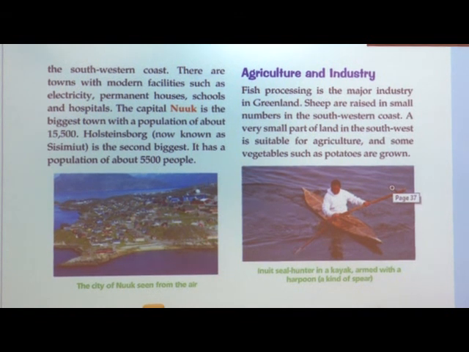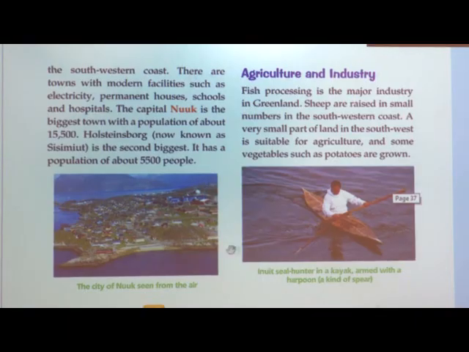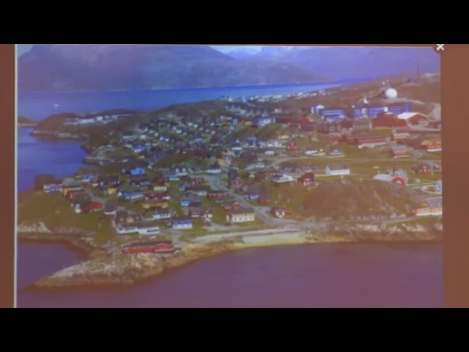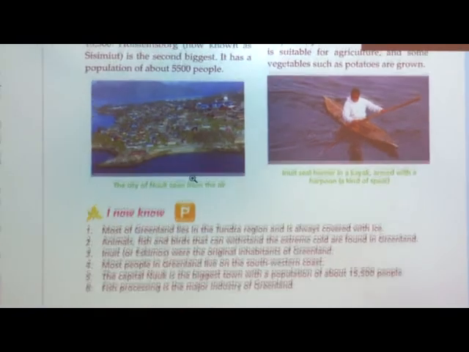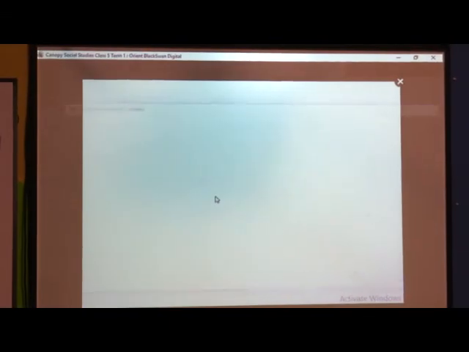So, this was all about Greenland. Now, we will see the PPT.